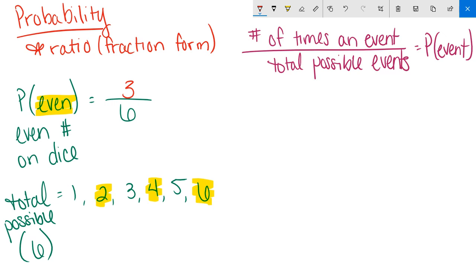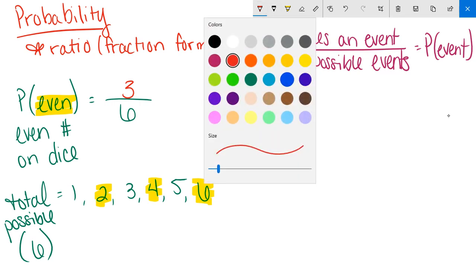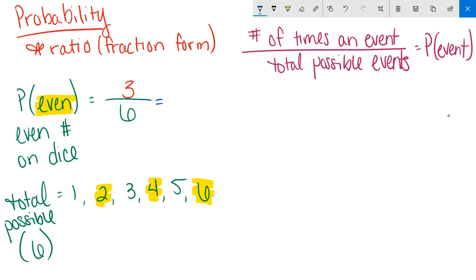And if you all remember our rules when it comes to fractions, if you have a fraction that you can reduce, you absolutely must reduce it. It doesn't matter if it's probability, ratio, or proportional relationship. If we're just talking about basic fraction operations, I should reduce this. I can see this is divisible by 3, and this is also divisible by 3. 3 divided by 3 is 1. 6 divided by 3 is 2. My final ratio of the probability of rolling an even number on a dice is 1 over 2.